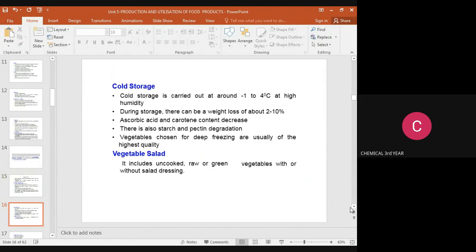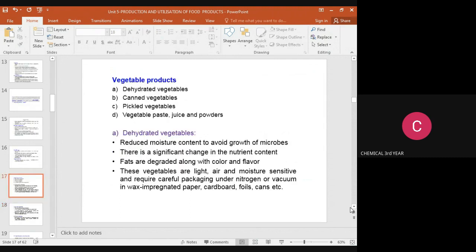Then next, cold storage. Cold storage is carried out at around -1 to 4 degrees Celsius at high humidity. During storage, there can be weight loss of about 2 to 10%. Ascorbic acid and carotenoid content also decrease when storing vegetables. There is also starch and pectin degradation, that is, spoilage will occur. Vegetables chosen for deep freezing are usually of the highest quality. Vegetable salads include uncooked raw or green vegetables with or without salad dressing.